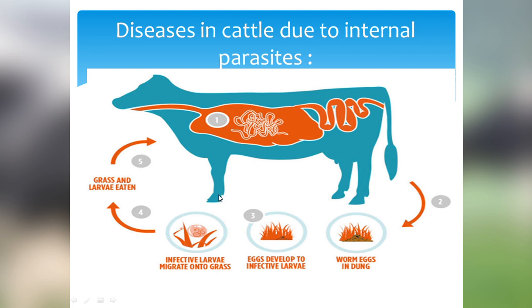In this picture you can see how the parasites enter into the body of the cattle. The infective larvae, this cycle goes on continuously. If the infected cattle excretes, then the worm eggs are present in the dung. Then these eggs develop into the infective larvae. These infective larvae migrate onto the grass. The grass and larvae are eaten by the cattle and this cycle goes on continuously. So these parasites grow inside the body of the cattle, causing various diseases.